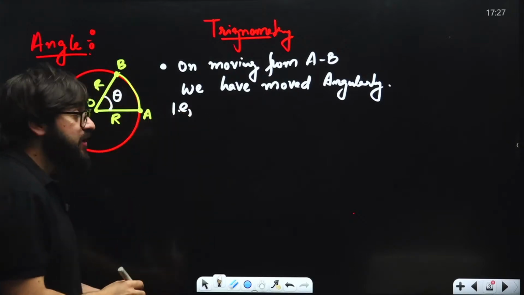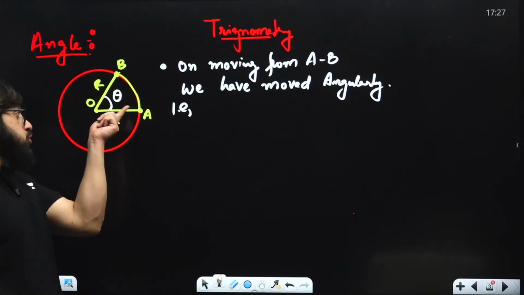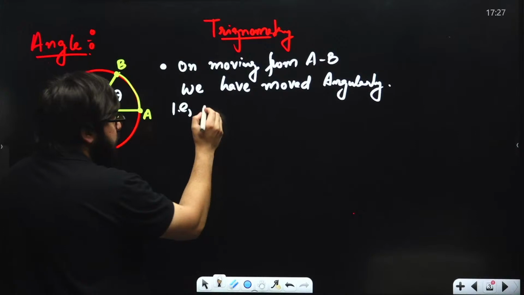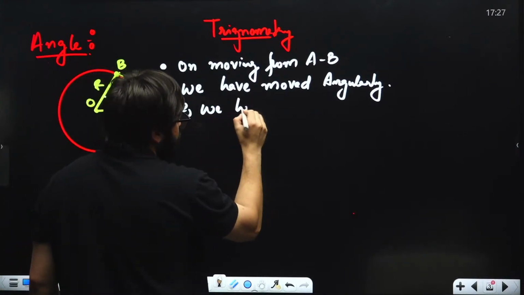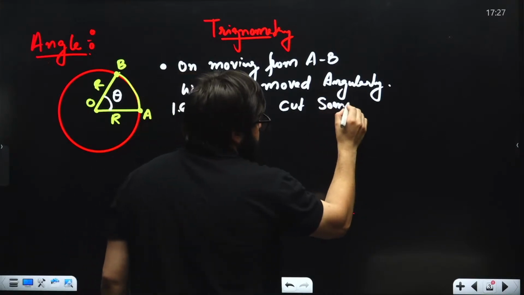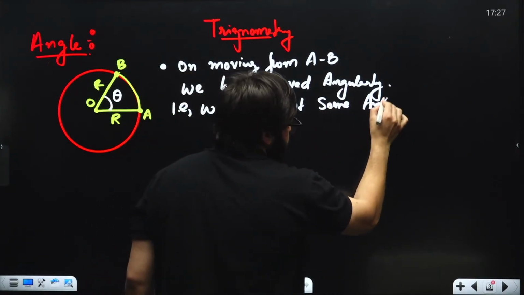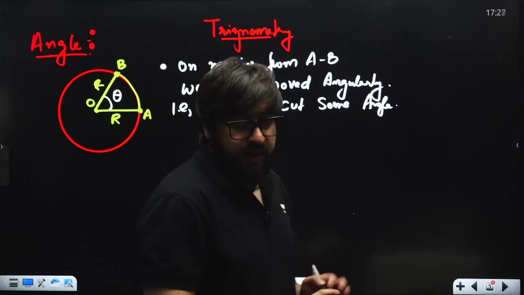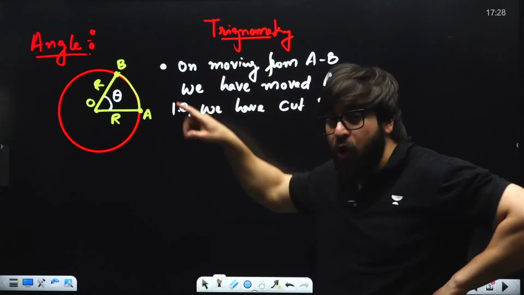What does that mean? We have cut some angle. If you are moving from A to B, that means we have cut some angle. Guys, is this clear? And how much is that angle?